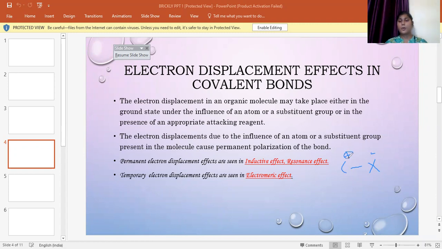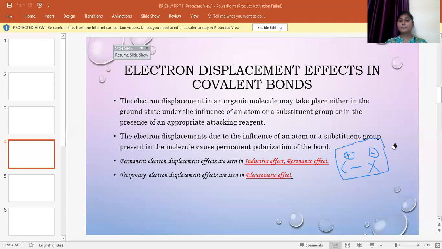This is because when we say positive and negative, there is an unequal sharing of the electrons. Whenever there is unequal sharing of the electron, there is a formation of charge upon both the atoms. That is, positive and negative charges get separated. This condition we call polarization.